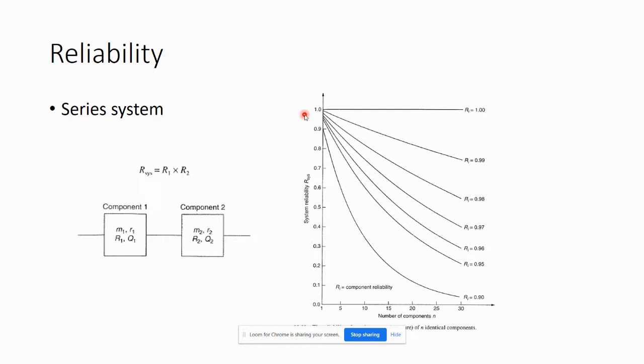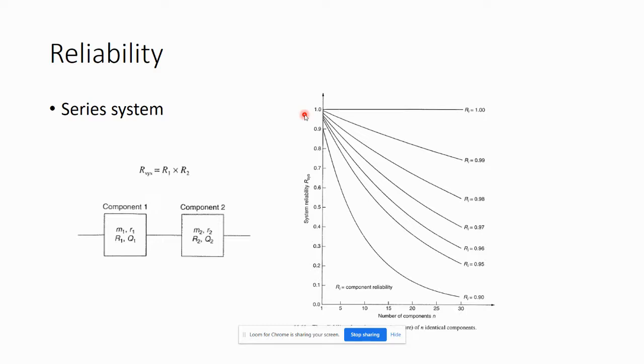And now when we talk about reliability, we can also talk about reliability in terms of series systems or parallel systems. The concept of series and parallel in this case is different from the circuit type of series and parallel; rather, we are talking about series or parallel in the sense of reliability.